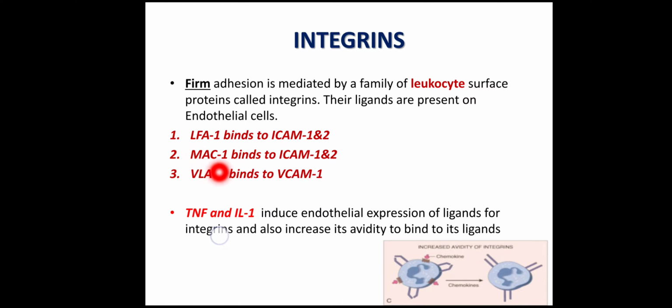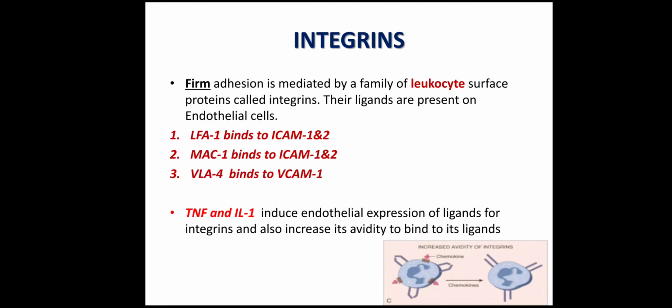LFA1 and MAC1 will bind to the receptors ICAM1 and 2, which are present on the endothelium. Then VLA4 will bind to the receptor VCAM1, which is present on the endothelial surface. These ligands are induced by TNF and interleukin 1 on the surface of the endothelium, and these integrins will be expressed on the WBCs under the effect of chemokines, and also their avidity to bind to the ligands will be increased.